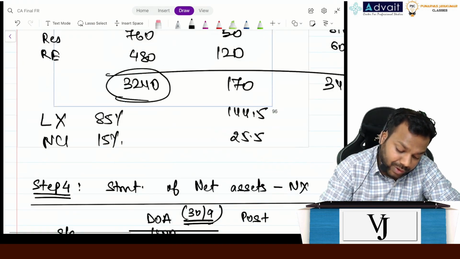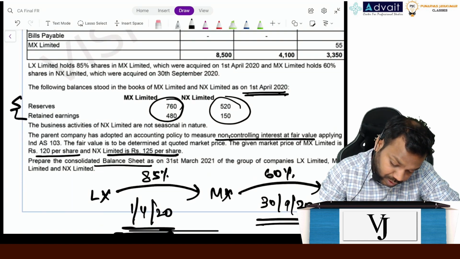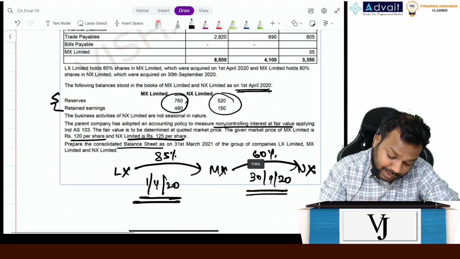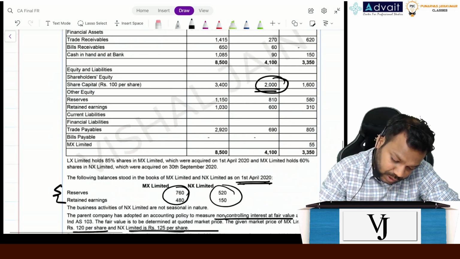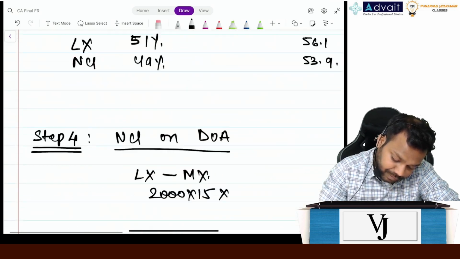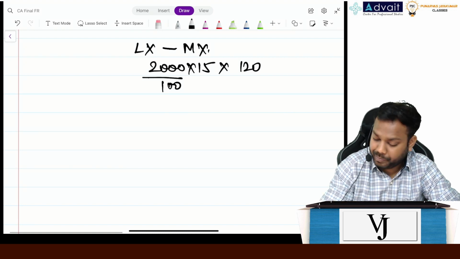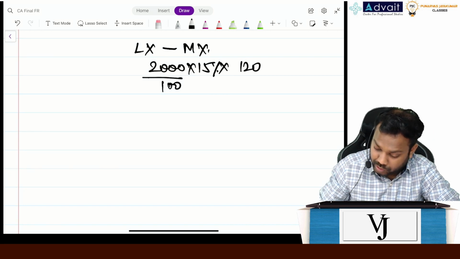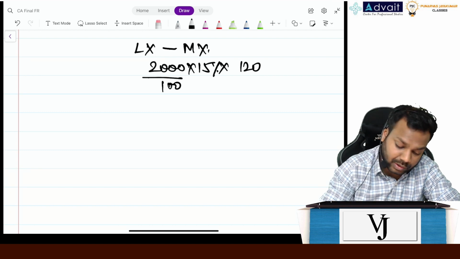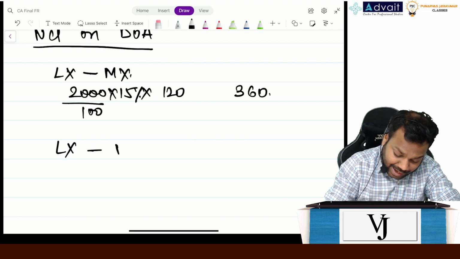Multiplied by what is the fair value per share? What is the fair value per share of MX? 120. Shares are 2000 divided by 100, so 20 shares into 120, right? Can you please tell me what is the amount? 2000 divided by 100 into 0.15 into 120 is 360. Now LX and NX.